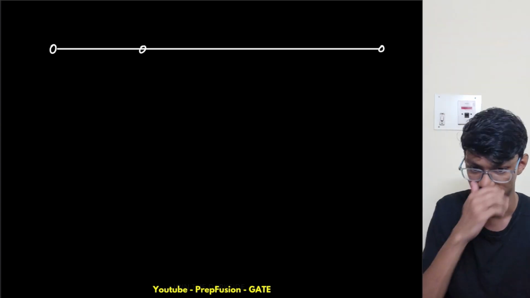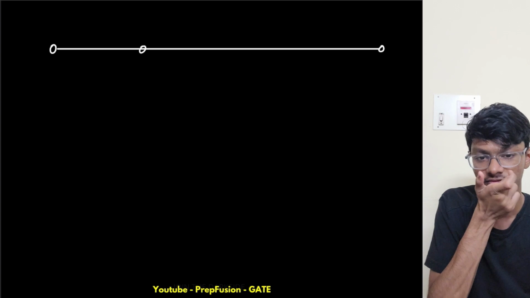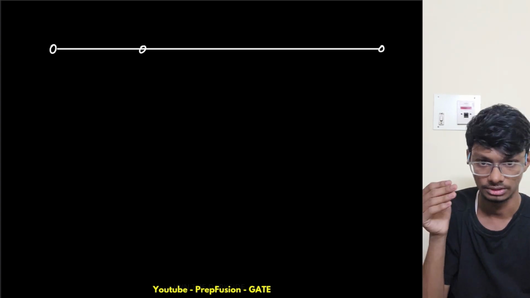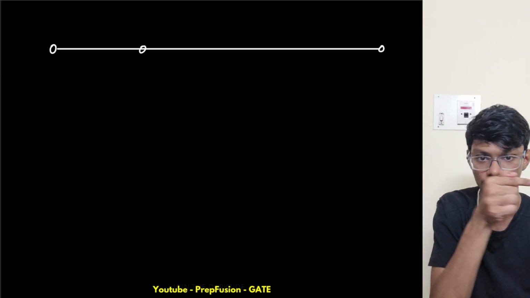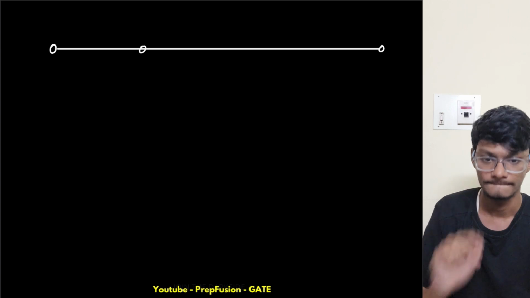For integrators, what I do is put a gain of 1 between the different state variables, just to show that x1 dot is equal to x2, that is, x2 is coming into x1 dot.